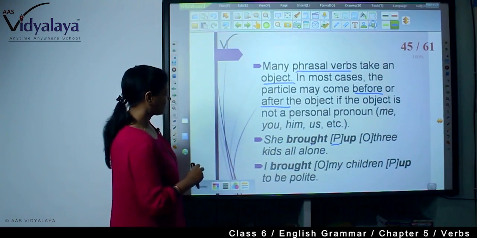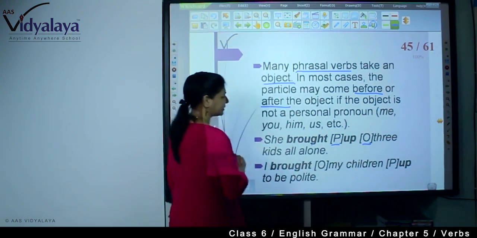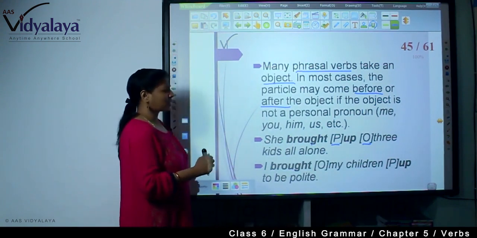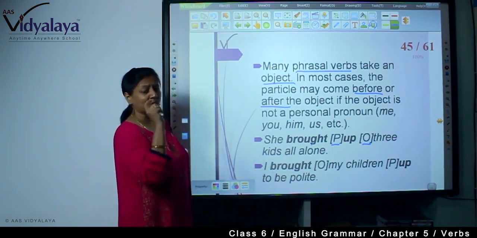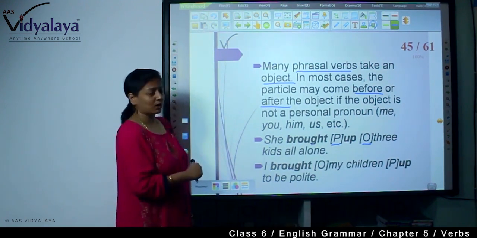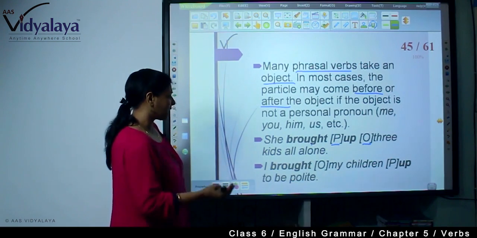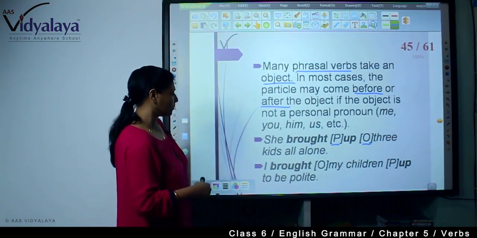See, she brought up, this is your particle, phrasal verb. This is object. Brought up what? Brought up is a phrasal verb. What? 3 kids all alone. So 3 kids are what? Objects. I brought my children up to be polite.